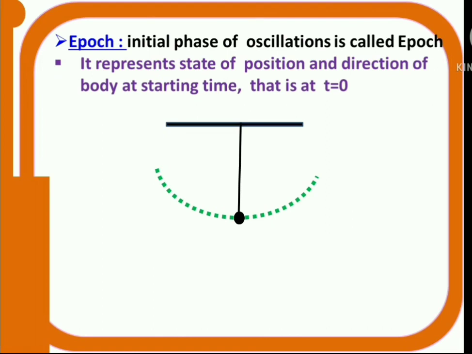Next one, epoch. Epoch is nothing but just phase at t is equal to 0. Simply, epoch is also same as phase only. Phase means at what position body is there, in which direction it is moving. But epoch means that position at t is equal to 0. That means when it starts oscillating, how it looks like. So simple definition is same angle only, same phase only, but in that angle you have to put t is equal to 0. So the phase of the body at t is equal to 0 is given by epoch.